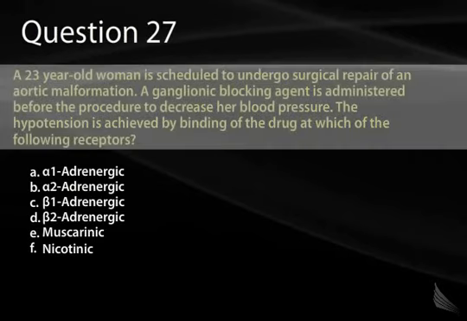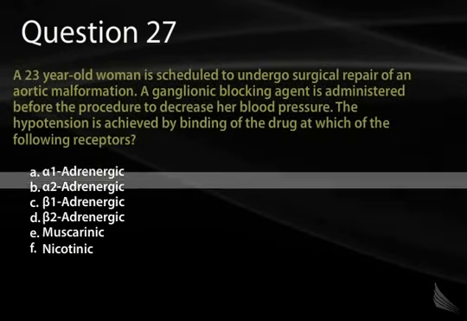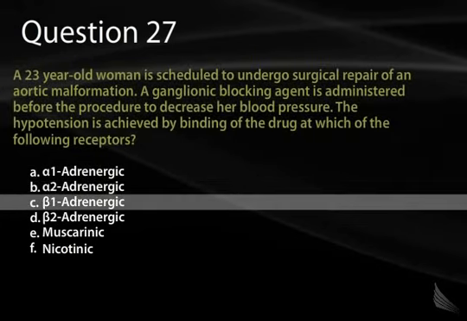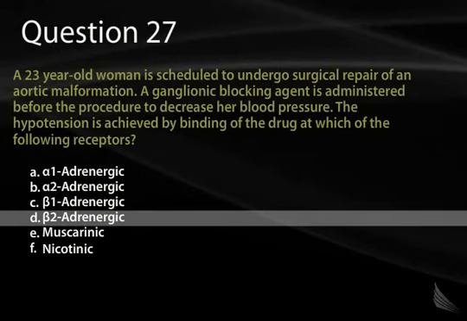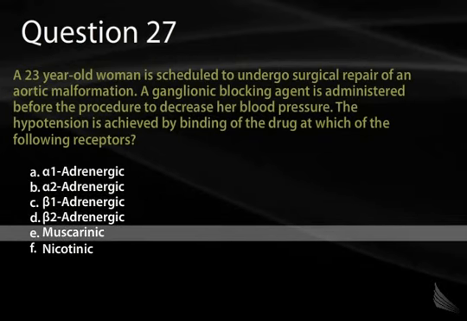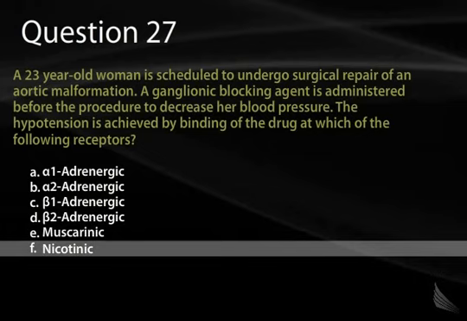Question 27. A 23-year-old woman is scheduled to undergo surgical repair of an aortic malformation. A ganglionic blocking agent is administered before the procedure to decrease her blood pressure. The hypotension is achieved by binding of the drug at which of the following receptors? A, alpha-1 adrenergic, B, alpha-2 adrenergic, C, beta-1 adrenergic, D, beta-2 adrenergic, E, muscarinic, or F, nicotinic.